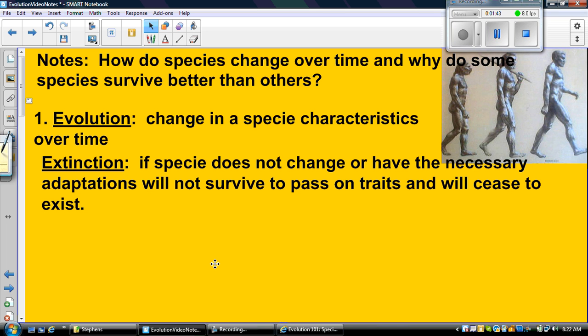Dinosaurs were too big. The plant life that they needed was a lot bigger, and when the asteroid impact occurred, it blocked the sunlight, so those larger plants didn't have enough energy to photosynthesize. They started to die and only small plants survived. Okay, so that's kind of what extinction is. If species don't have the necessary adaptations to survive, then they could possibly become extinct.